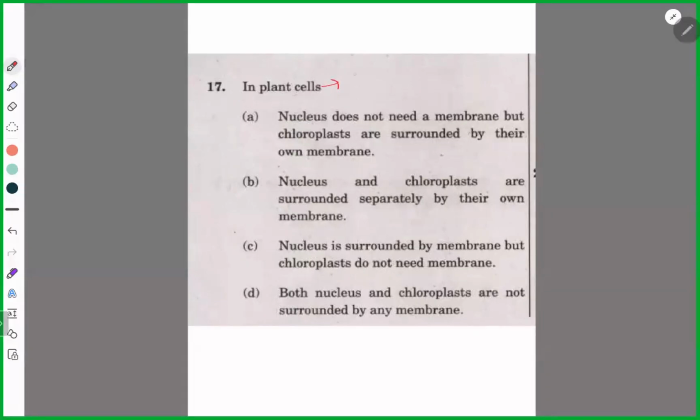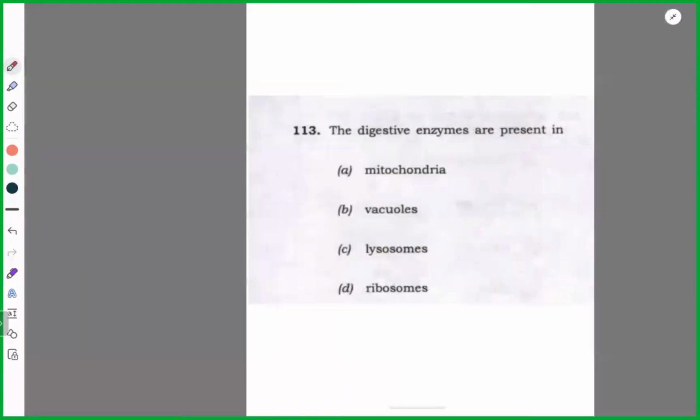So plant cell is eukaryotic. Yes. Okay. So if it is eukaryotic, does the nucleus not need a membrane? No. Nucleus and chloroplast are surrounded by their own separate membranes, but chloroplast do not? No. Eukaryotic, obviously, there are membrane bound cell organelles. Remember, membrane bound cell organelles. Yes, sir. Okay. Next.